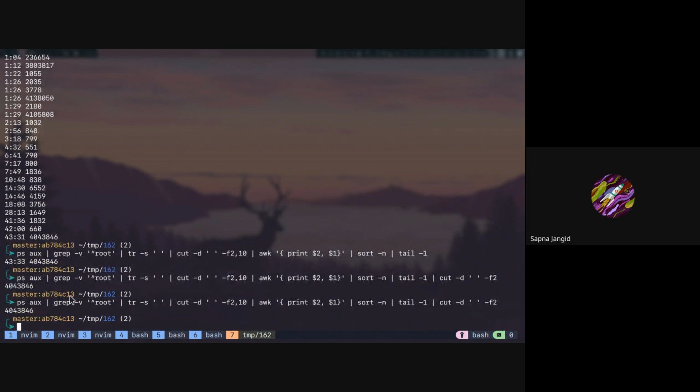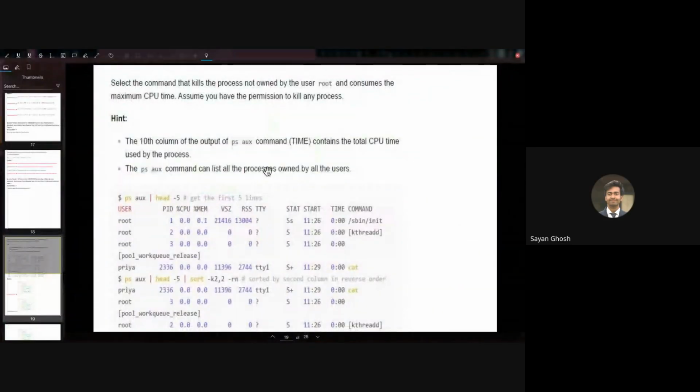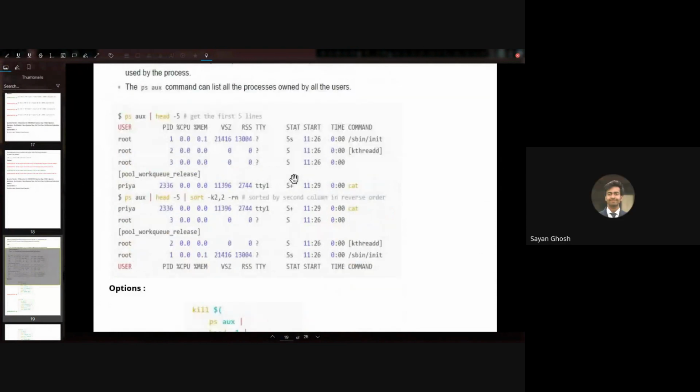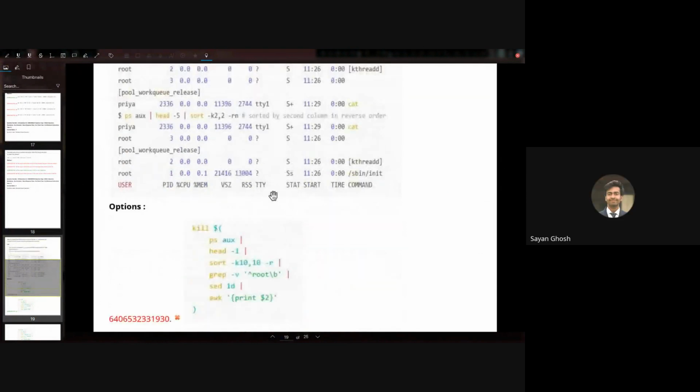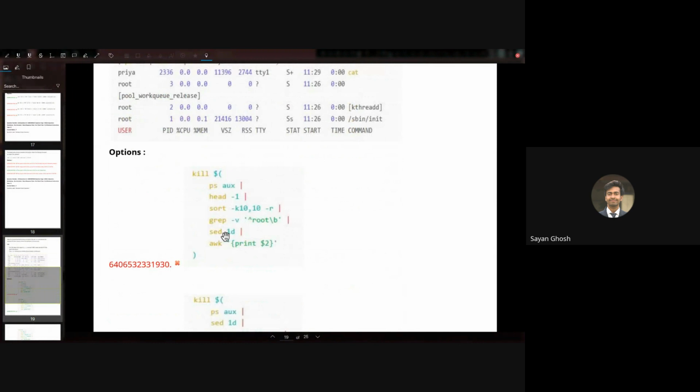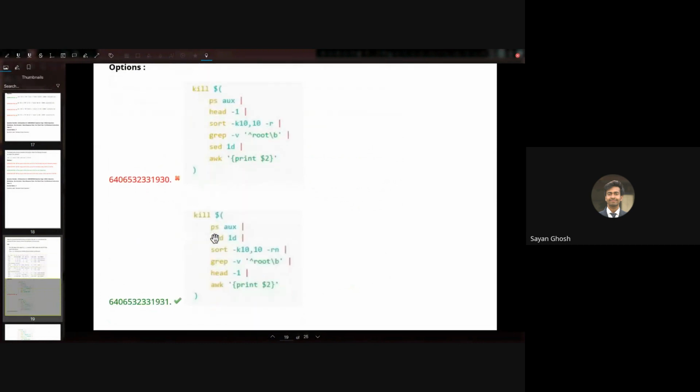Sir, why are we doing so much and now we are killing? Yeah, so we want to kill it. So complicated. Yeah. Most probably there is a better option, right? Okay, yeah, here you can see. This is the correct option.